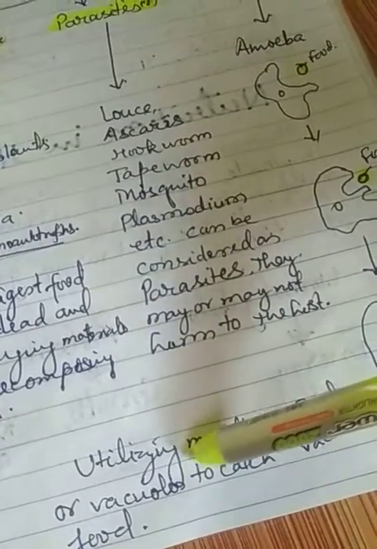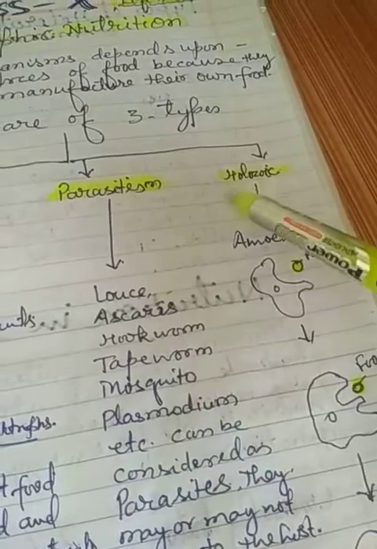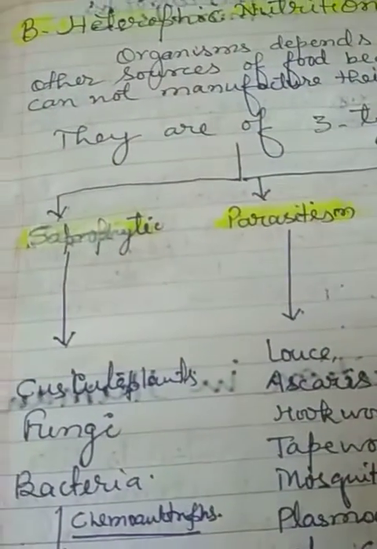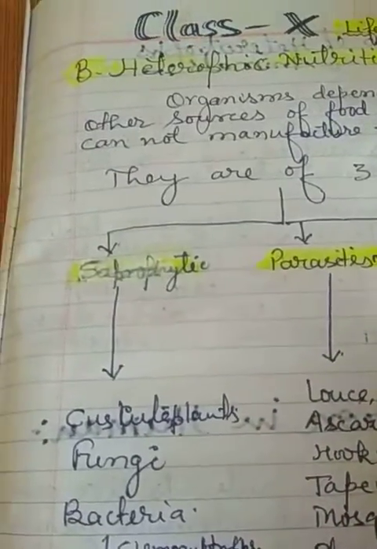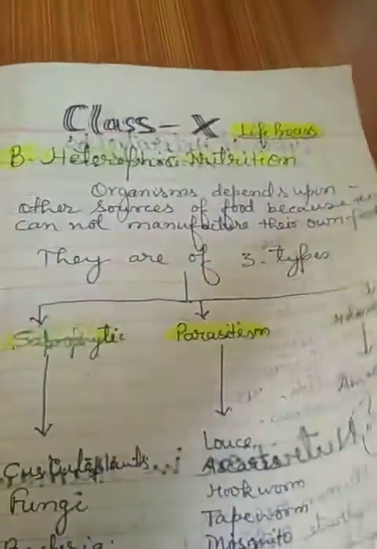Using a mouth or vacuoles to catch the food, this is holozoic nutrition. So my dear friends, these are the three types of heterotrophic nutrition: saprophytic, parasitism, and holozoic.